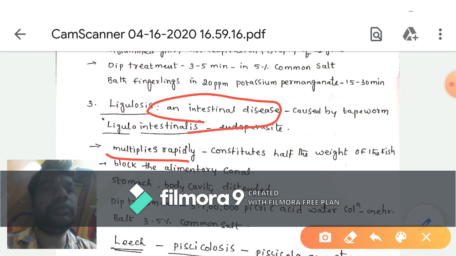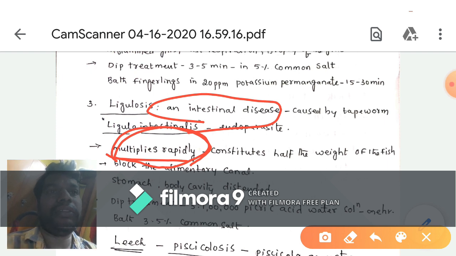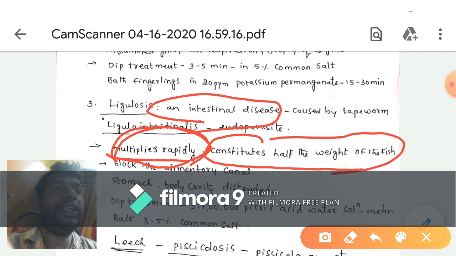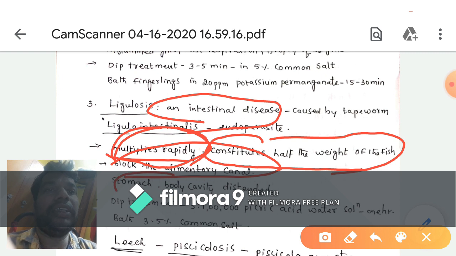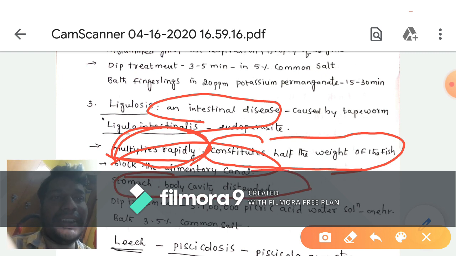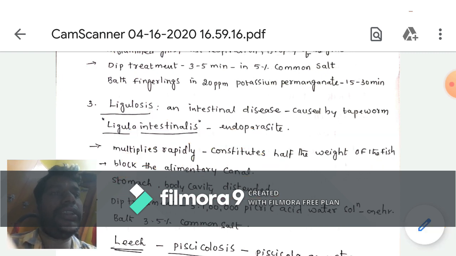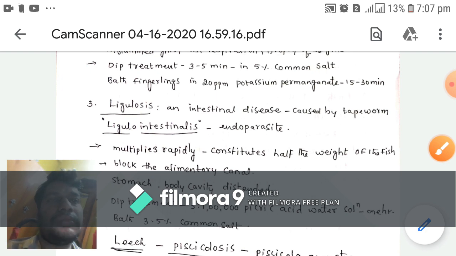When the parasite enters the host body, it completely constitutes half of the weight of the fish, and it blocks the alimentary canal, the stomach and body cavity are distended, and we see stunted growth.